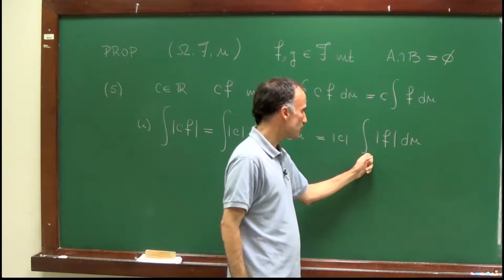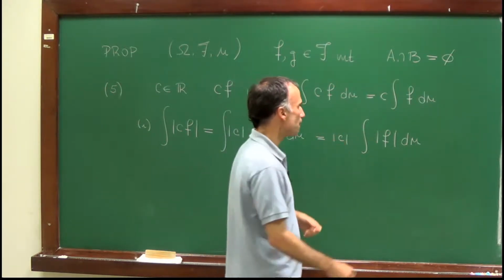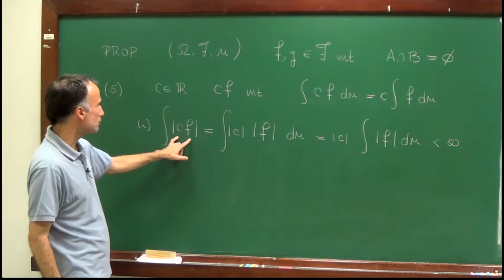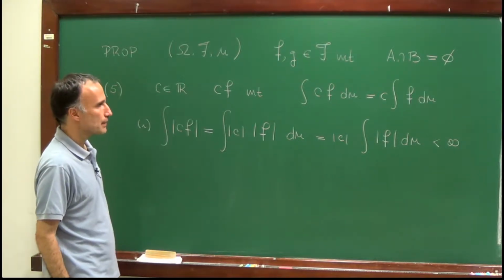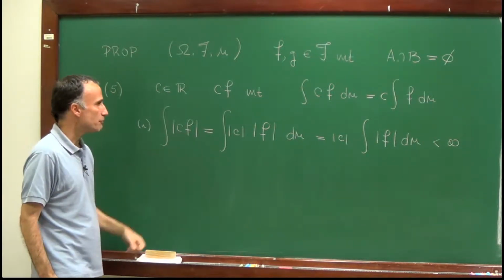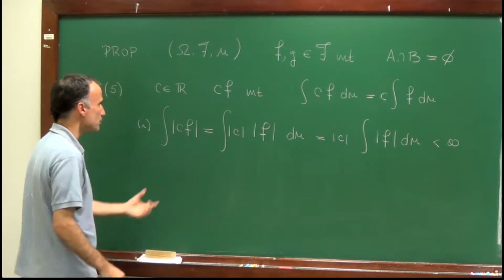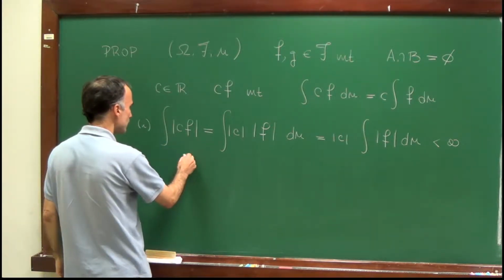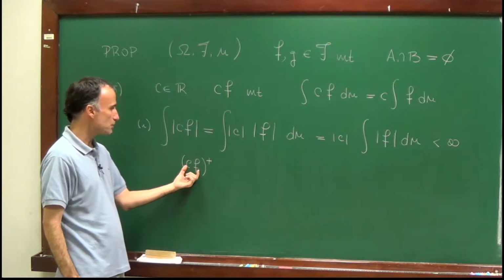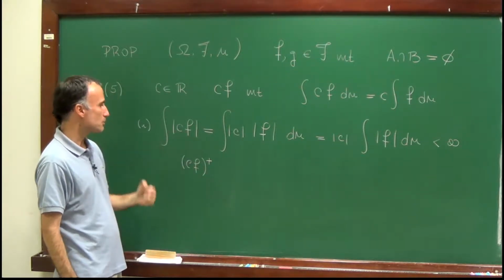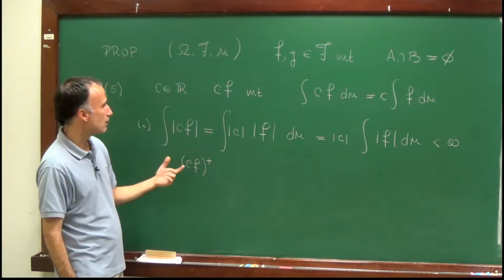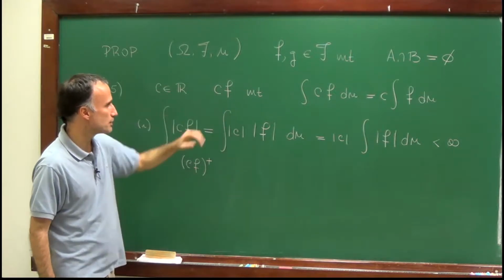f is integrable, therefore this integral is finite. c is a real number, so this is finite, which therefore shows that the integral of the absolute value of c times f is finite, and therefore that the function c times f is an integrable function, right? Because to show that a function is integrable, we need to show that the positive part and the negative part are integrable, but both the positive and the negative part are bounded by the absolute value. So both the positive and the negative part of the function c times f are integrable, and therefore c times f is an integrable function.